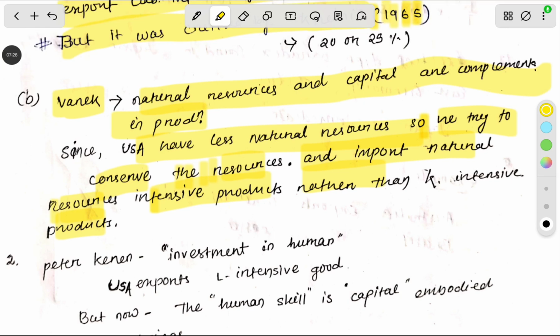So here capital intensive goods are exported to other countries. They are not importing them. The model is proof that the country which is capital abundant will produce capital intensive goods and export them. So he is producing and exporting it. So here the model is proved.